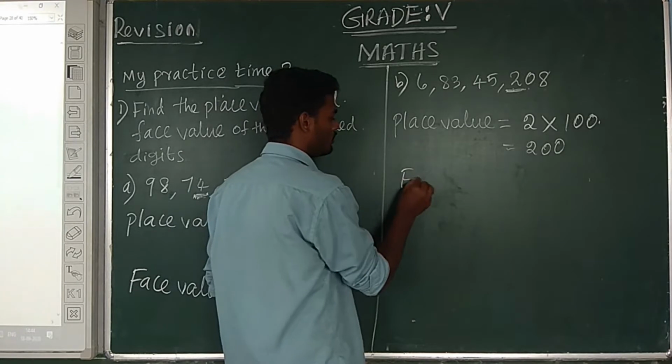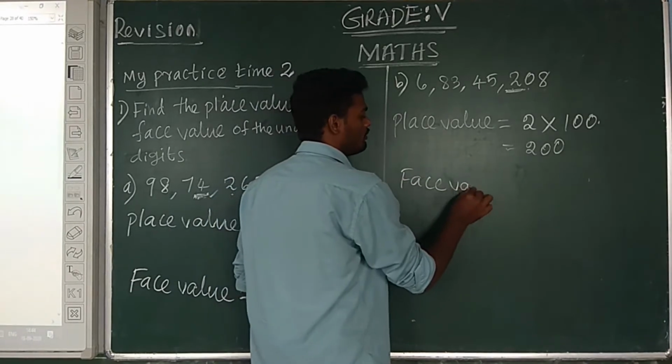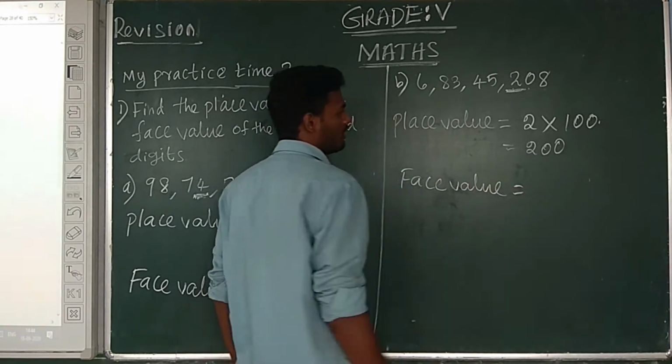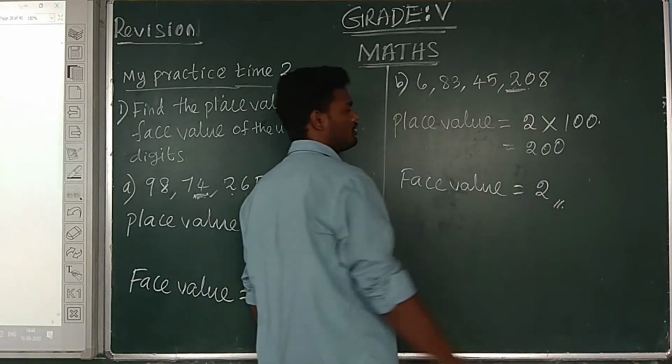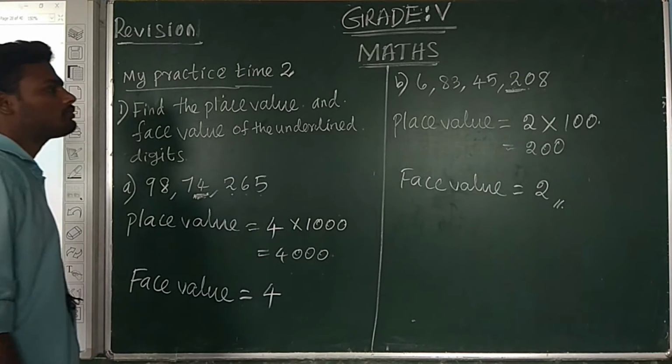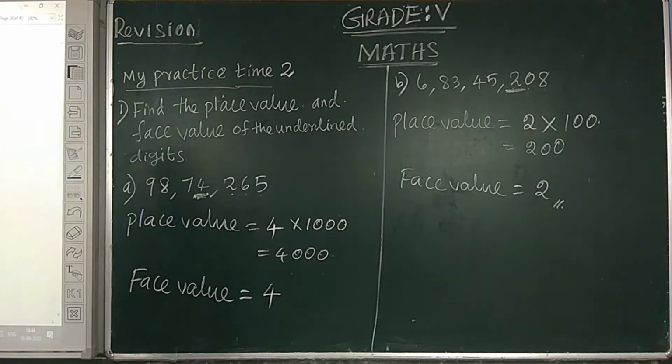Face value. Next one. Face value is equal to 2. And next one.